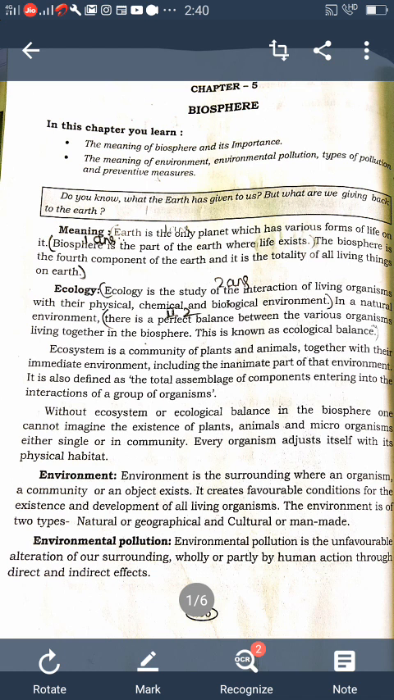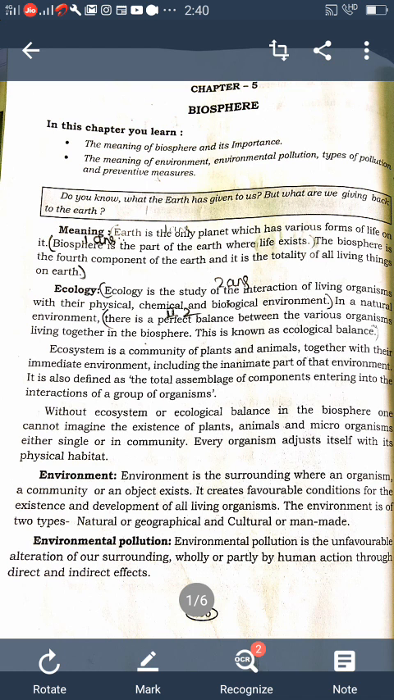Understood? Next, ecosystem is very important. It is the community of plants and animals together with their immediate environment, including the inanimate part of the environment. It is also defined as the total assemblage of the components entering into the interaction of a group of organisms. What is the ecosystem? Ecosystem is the community of plants and animals together with their immediate environment, including the inanimate part of that environment. It is also defined as total assemblage of components entering into the interaction of a group of organisms.